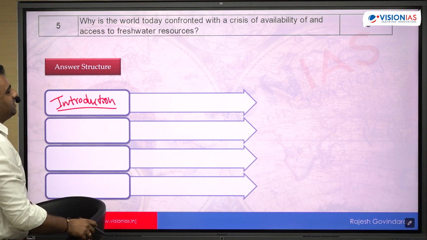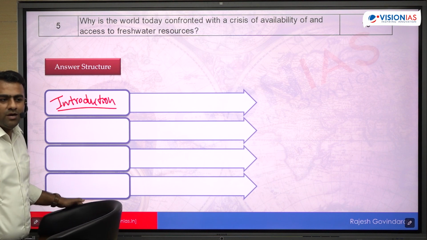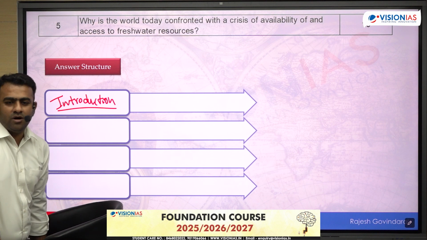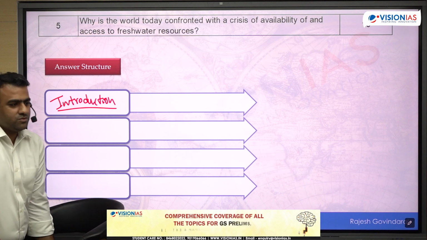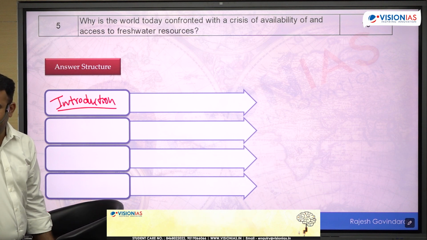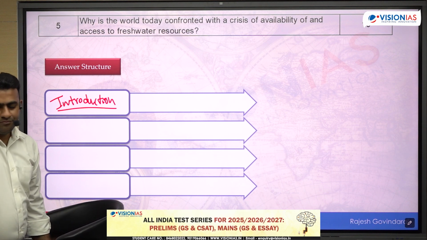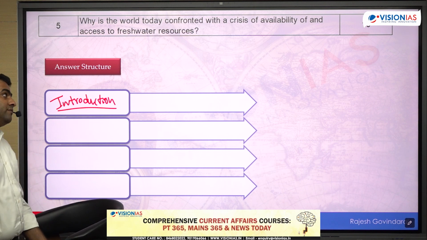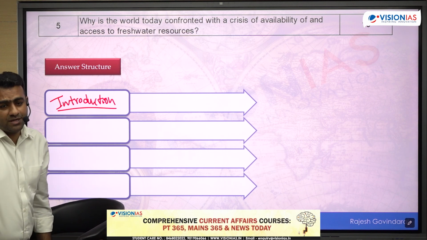About the water availability in the world, you can give a general idea about the water availability. In fact, there has been a prelims question also on this: how much of water is available in which of the sources? Lakes, wetlands, rivers, groundwater, such a question had come. So you can directly give that fact here. How much of water is available as fresh water, in surface fresh water?